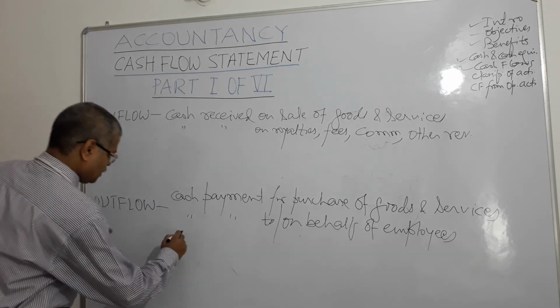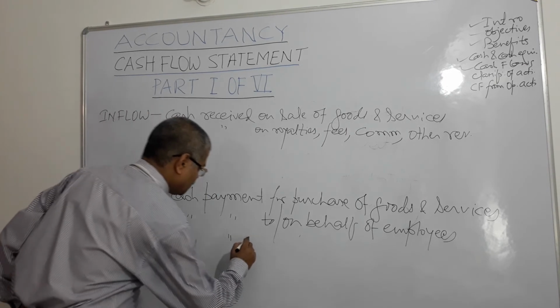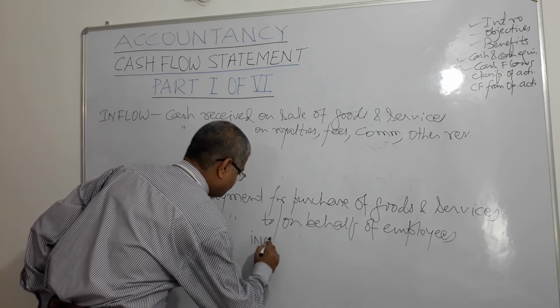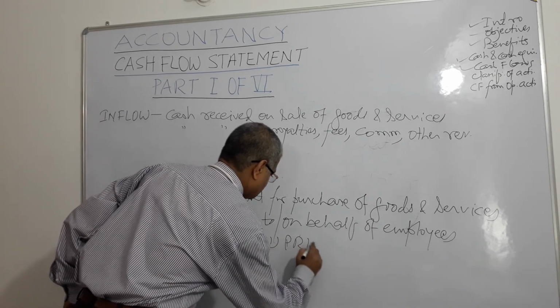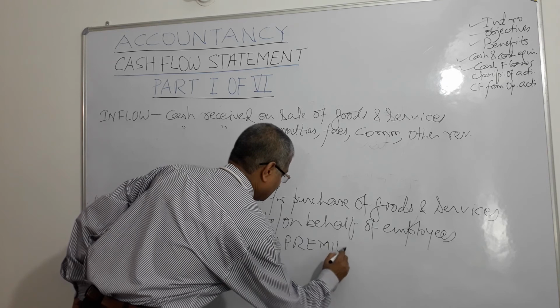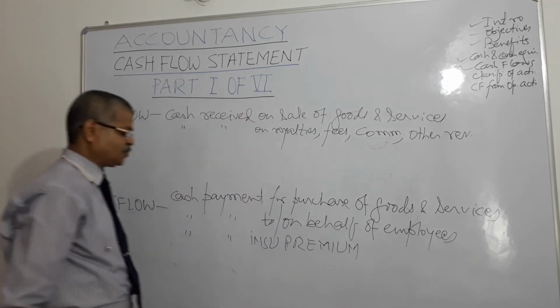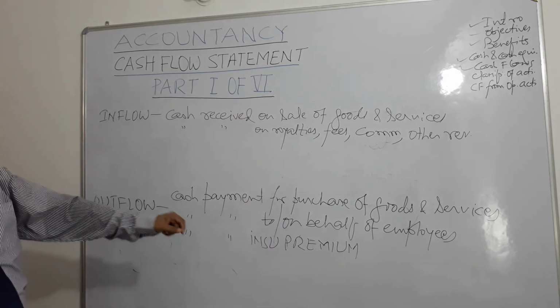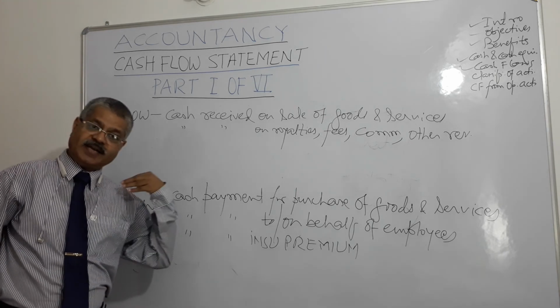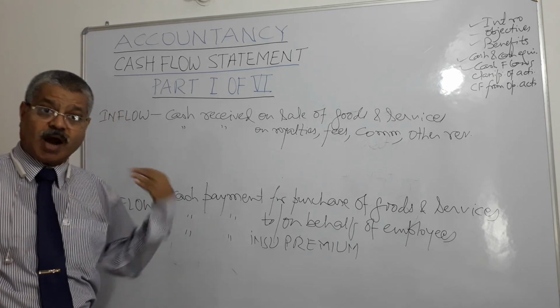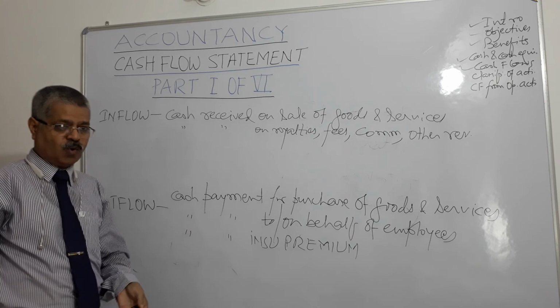And when I make cash payment towards insurance premium, since I have a factory, I will have life insurance, general insurance, all kinds of insurance. When I am paying insurance premium, cash is going out, that is cash outflow.